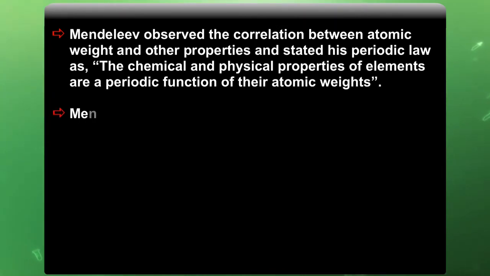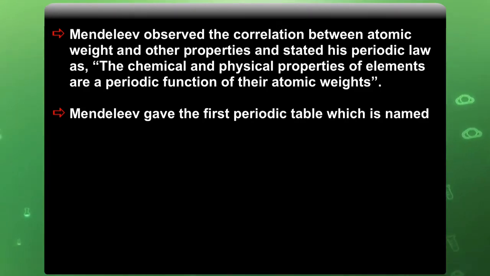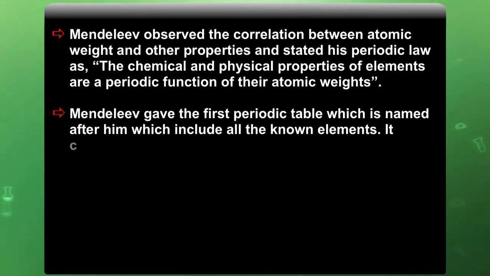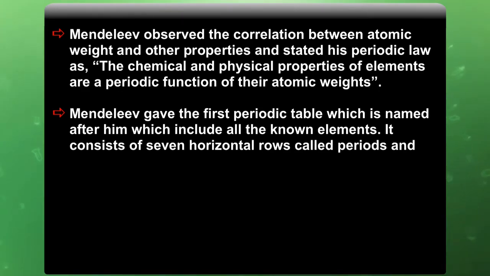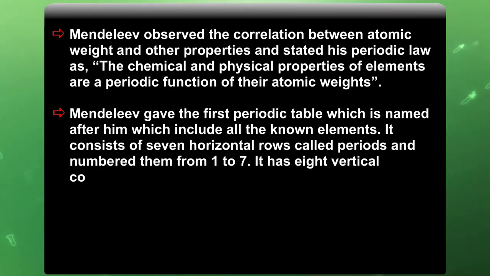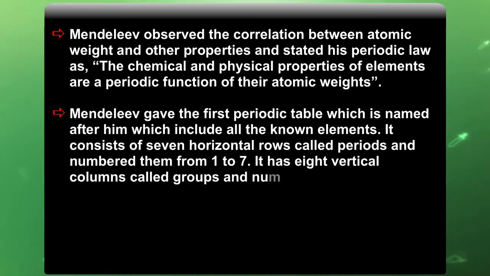Mendeleev gave the first periodic table, which is named after him, which included all the known elements. It consists of 7 horizontal rows called periods, numbered from 1 to 7. It has 8 vertical columns called groups, numbered from 1 to 8.